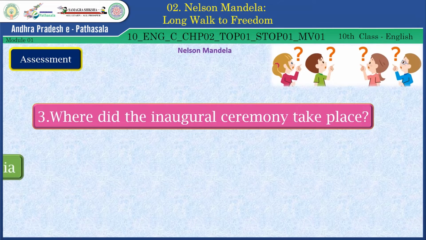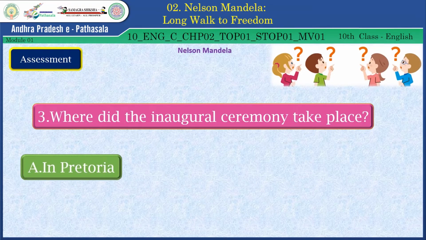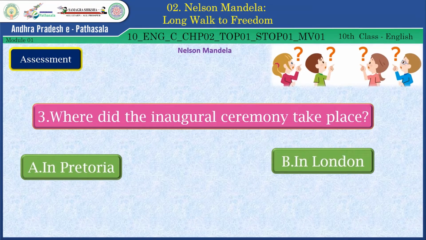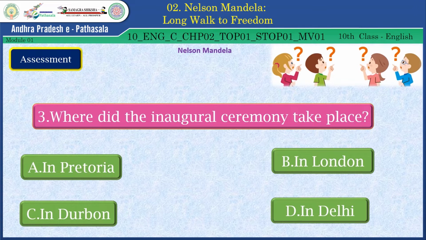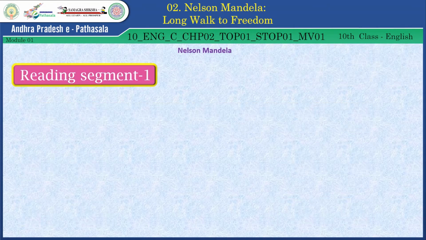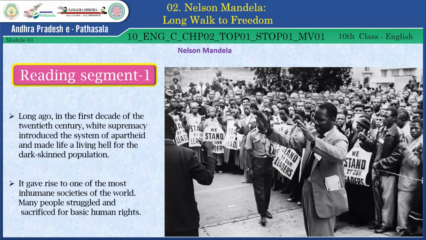Now the options are here: in Pretoria, in London, in Durban, in Delhi. Find the right option from these four options. Yes, the right answer is in Pretoria. Well done, dear students. Reading segment 1.